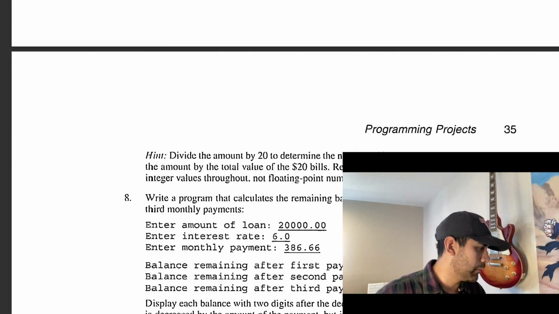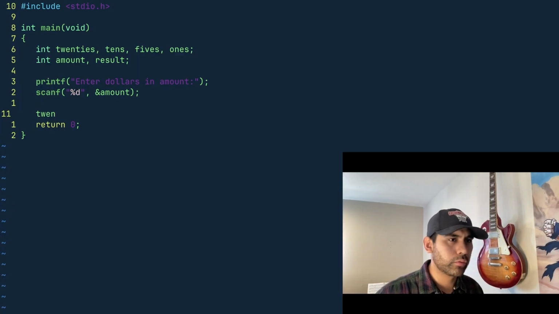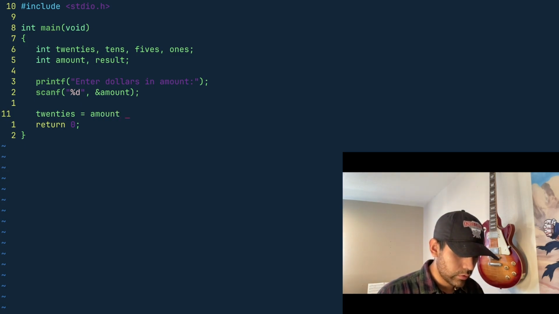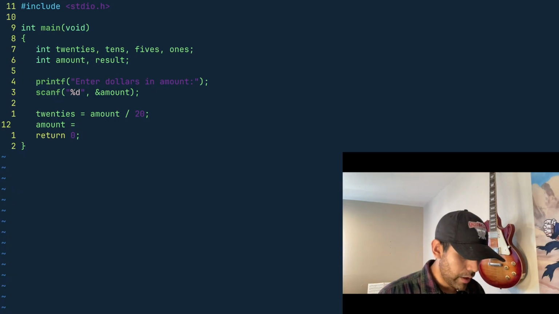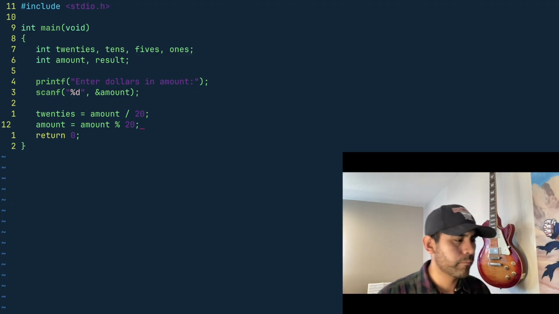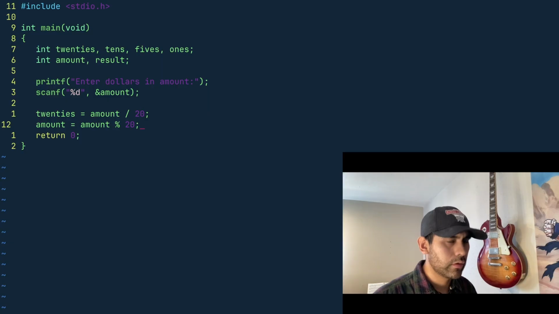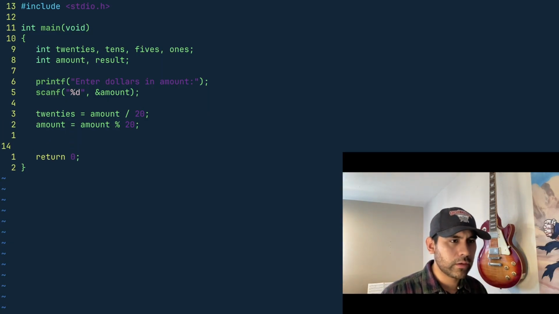Let me go to terminal. All right. 20s is amount divided by 20. And then we're gonna get our amount and store our remainder by amount modulo 20, right? So that could give us our remainders. And now we're gonna do the same thing, I believe.